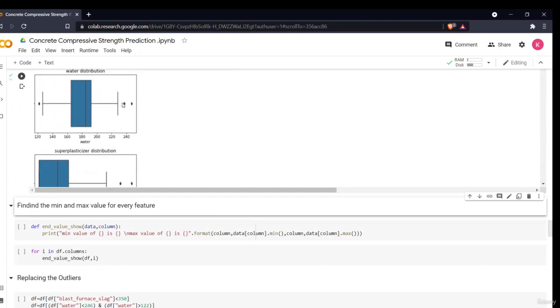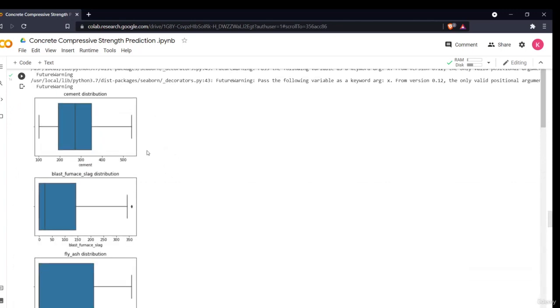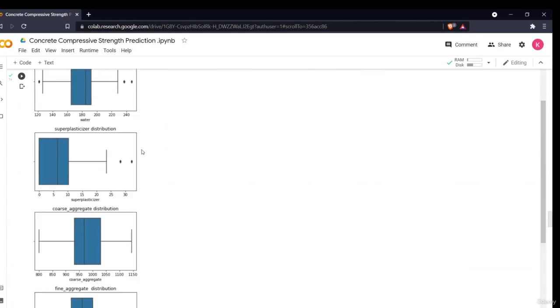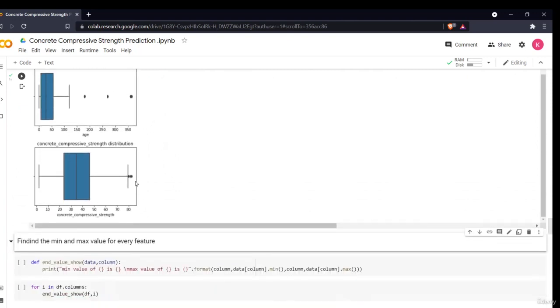As you can see, the black marks are my outliers. I am getting my outliers for all, but hopefully there are not many outliers in our data. Many of our columns are outlier free, and only some have two to three outliers.